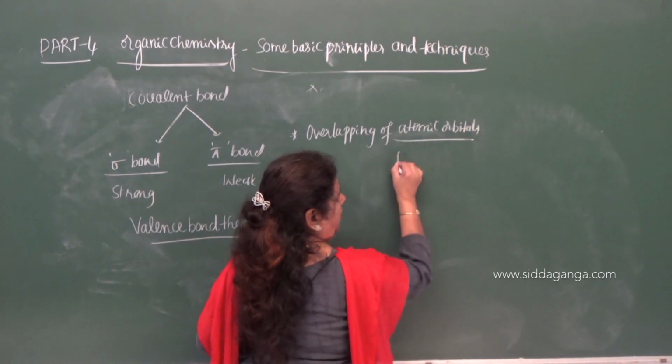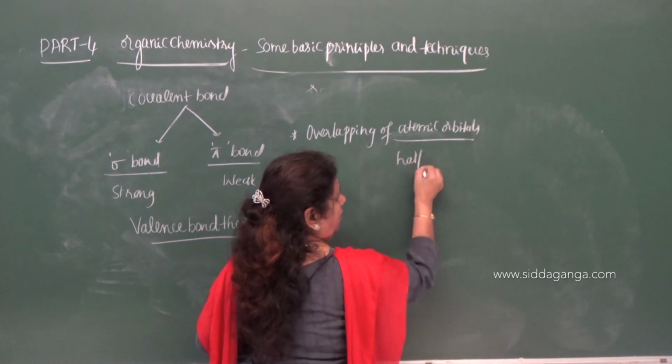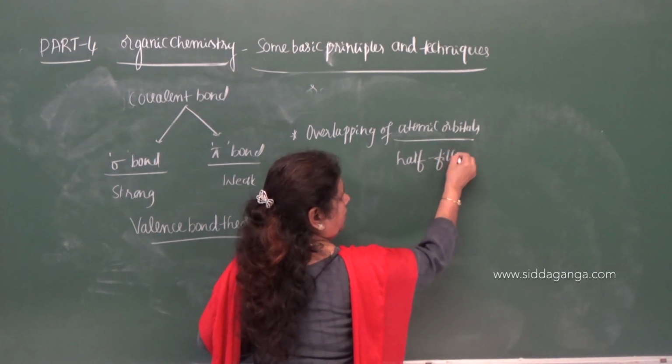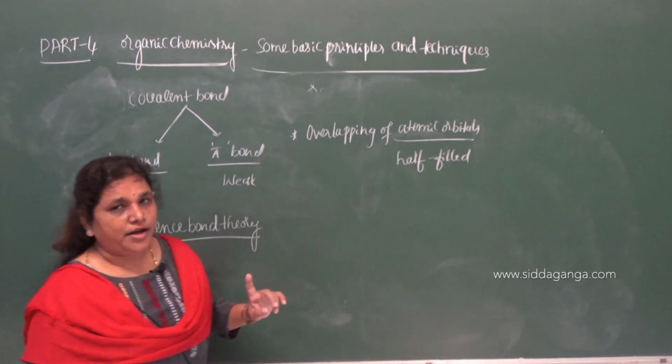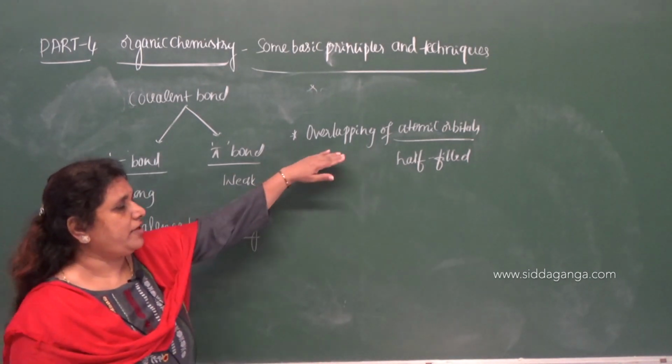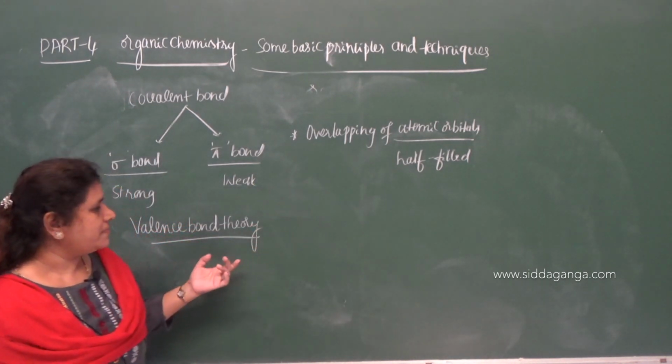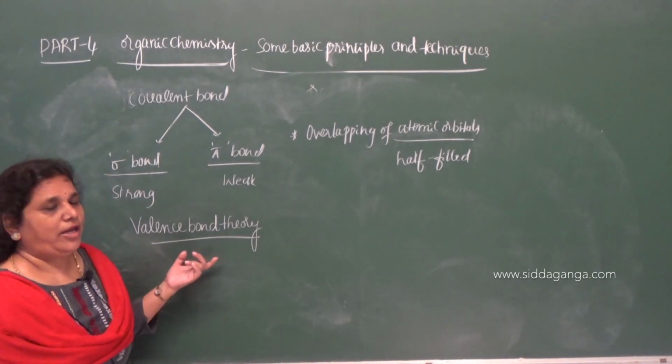And these atomic orbitals must be half filled. It must be half filled. So, according to valence bond theory, this point is very important. We cannot explain the complete valence bond theory.